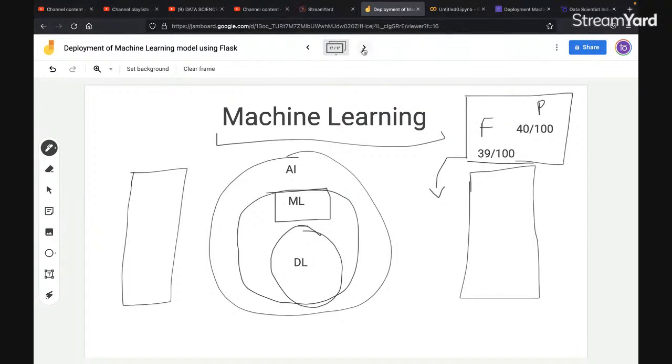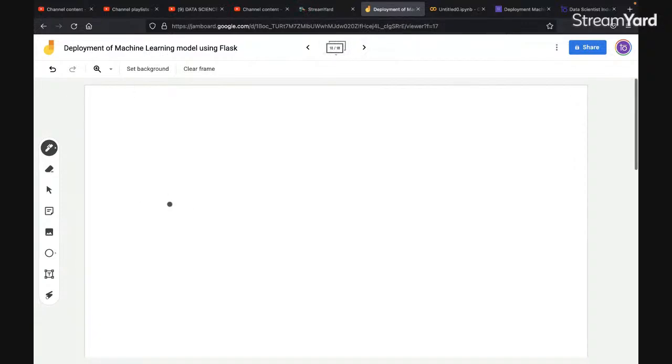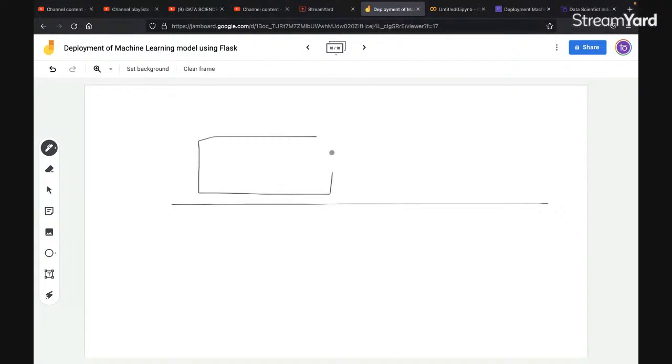For an example, let me give you an example. Let's say this is a road, okay, and you are driving your car. Let's suppose this is your car and it is going from left to right. You're driving your car, right? And in front of your car, let's say we have a dog. Now tell me, are you going to stop your car or not?